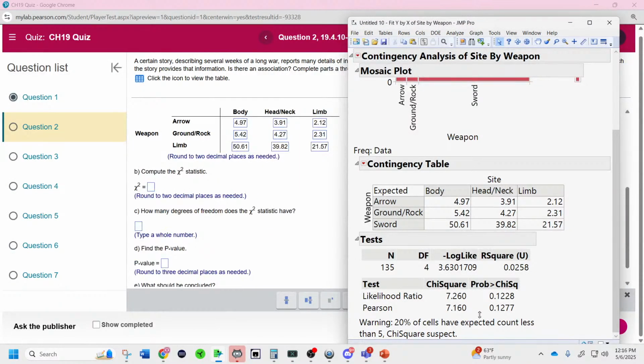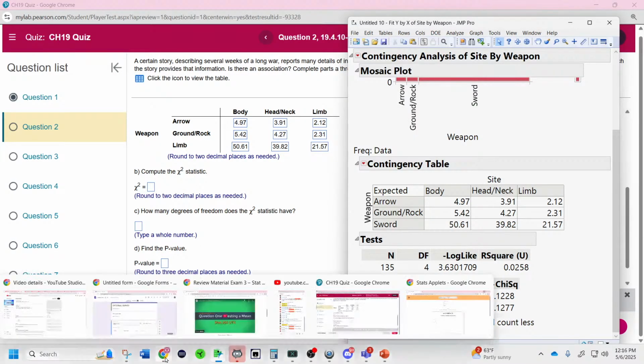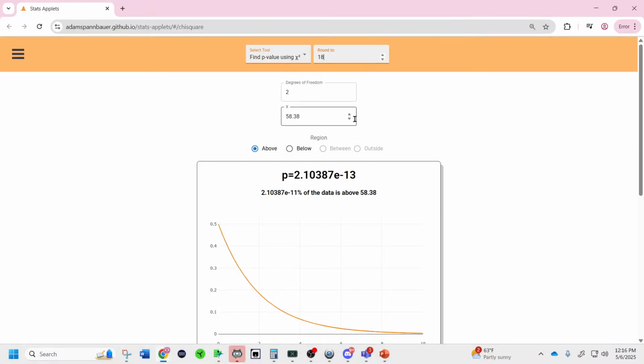Next, we get down. They're probably going to ask us the chi-squared test statistic. Notice this chi-squared is smaller, leading to a larger p-value. When you have a smaller chi-squared, it's going to cover less of the curve. So you notice I'm decreasing the chi-squared, the p-value is going up. So bigger chi-squareds lead to lower p-values, because they're further out on the curve, and smaller chi-squareds lead to higher p-values.